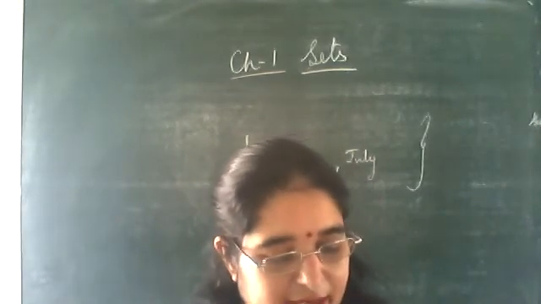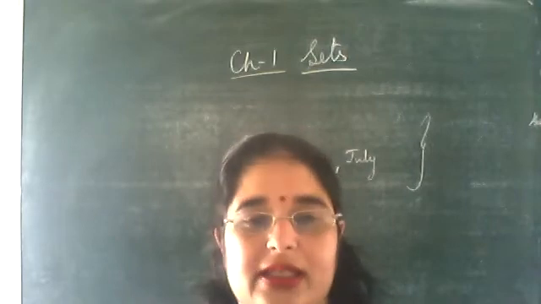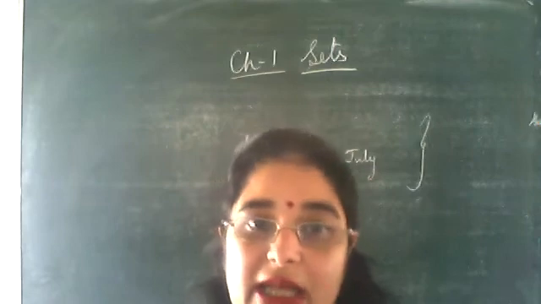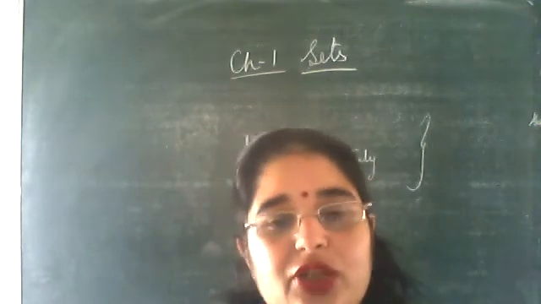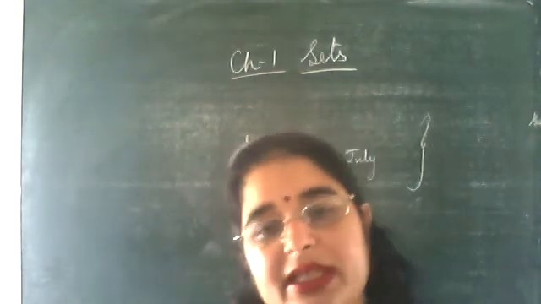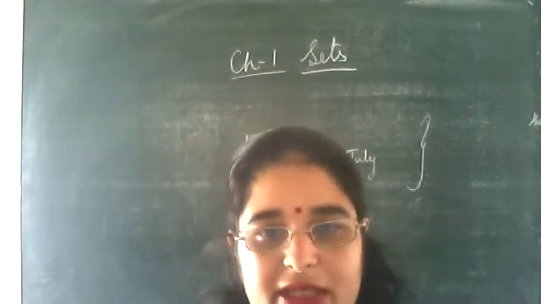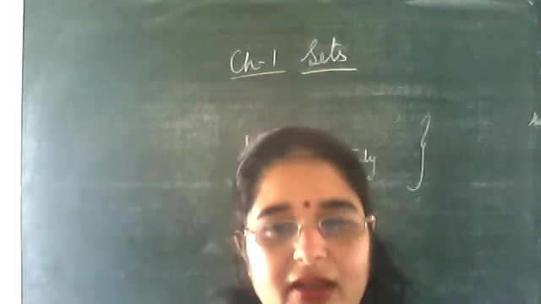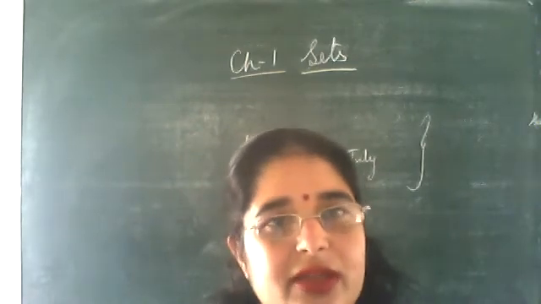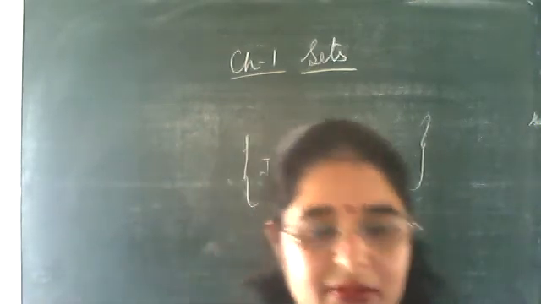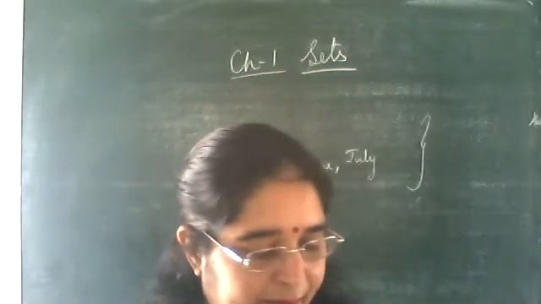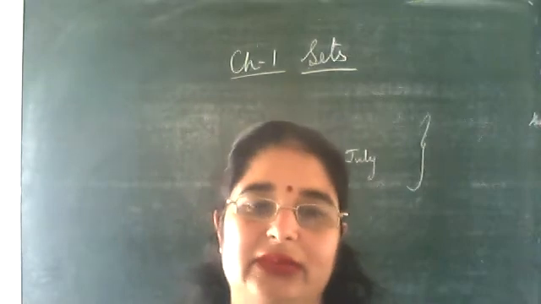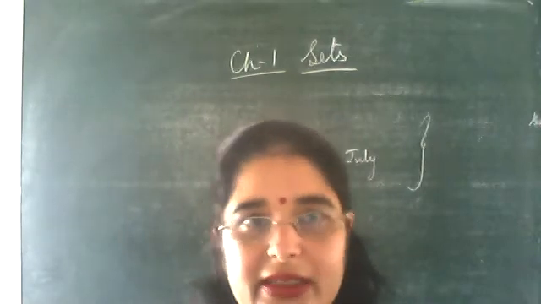Next one: the collection of all the boys in your class. Yes, it is a set, because when you see the list, this list will be the same for each and every person. The boys will not change, unless they leave the class or transfer, and then again the class will be the same. Clear? Next is the collection of all natural numbers less than 100. Yes, obviously. Clear?